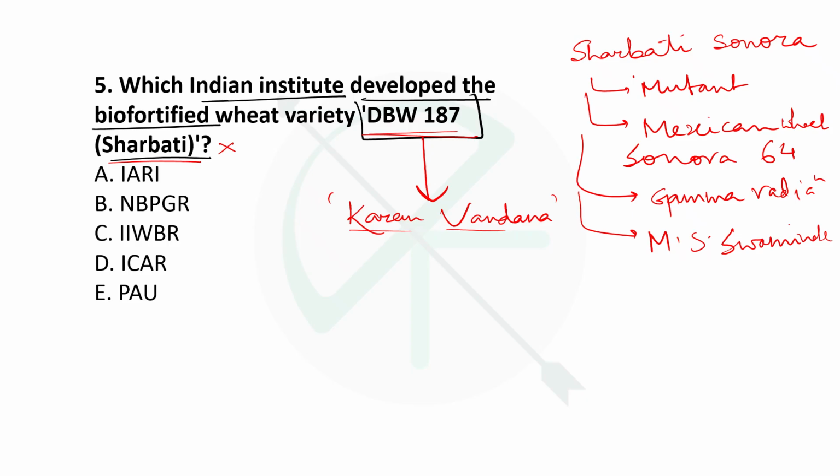And it has been developed in ICAR, Indian Institute of Wheat and Barley Research, that is IIWBR, that is located in Karnal. Okay, let me just write it here. It's located in Karnal, Haryana, right? So C will be the correct answer here.